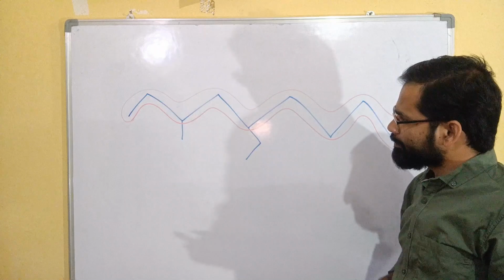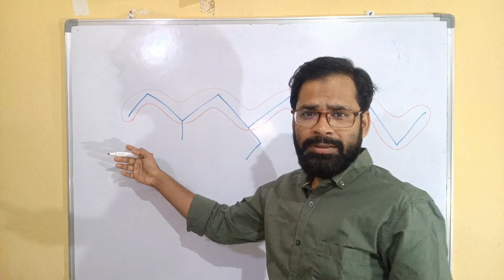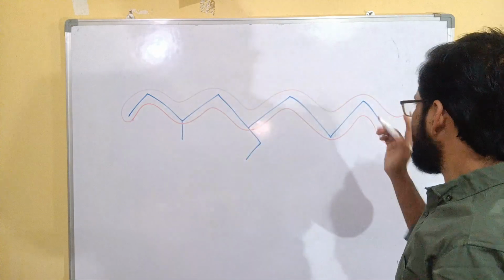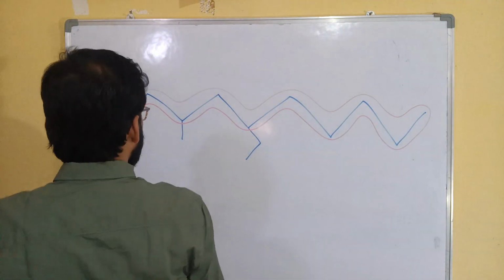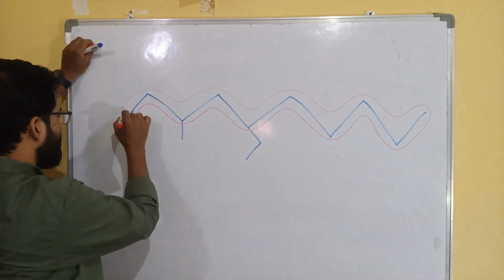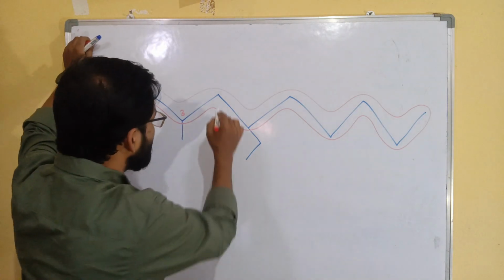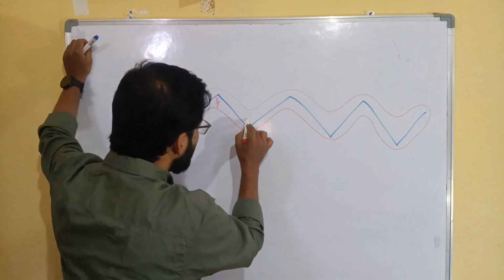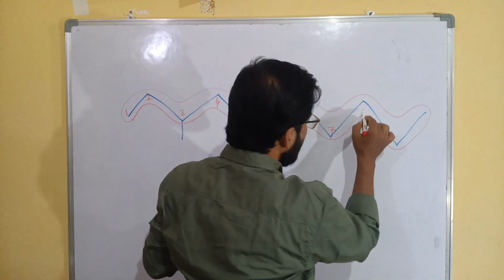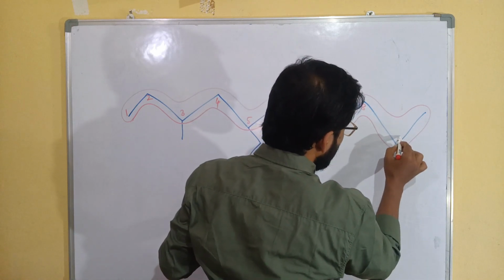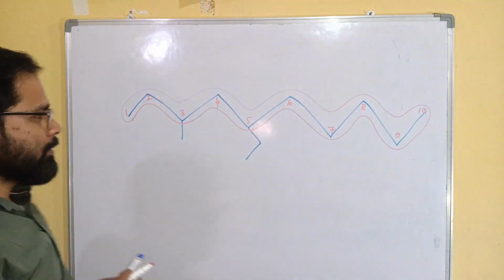Now the numbering, either it will be left side or right side. If I start from the left side, the numbering is 1, 2, 3, 4, 5, 6, 7, 8, 9 and 10. Clear?